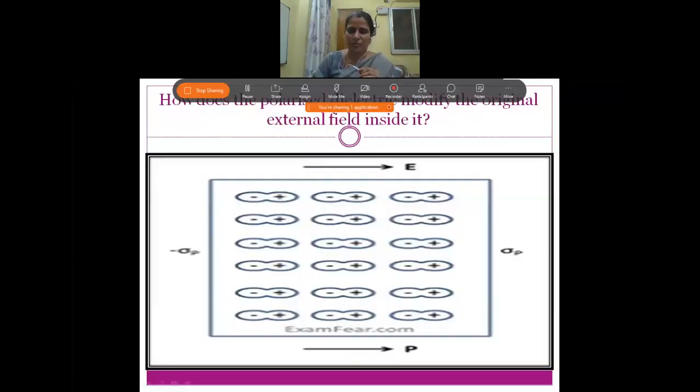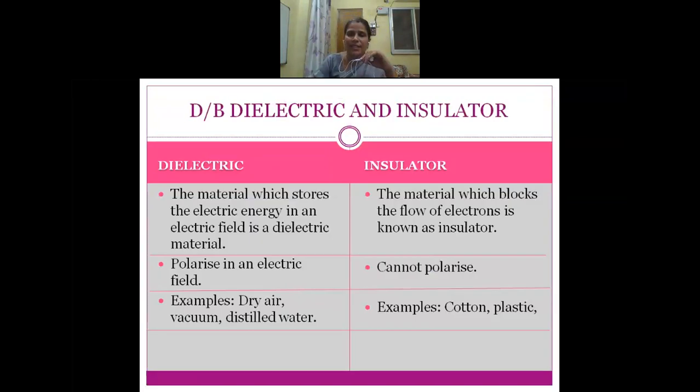Now let us see a very important concept: the difference between dielectric and insulator.